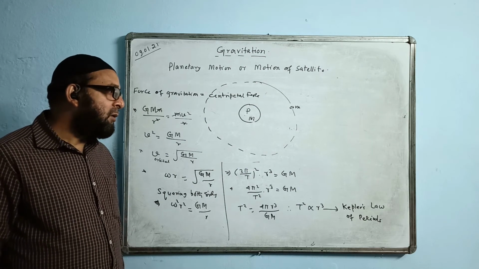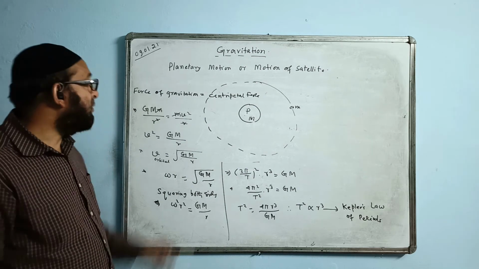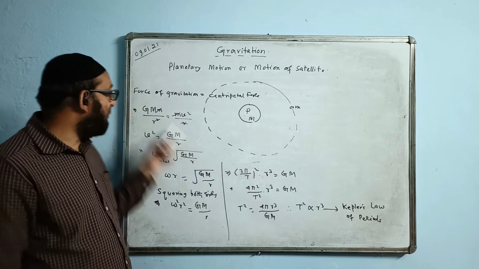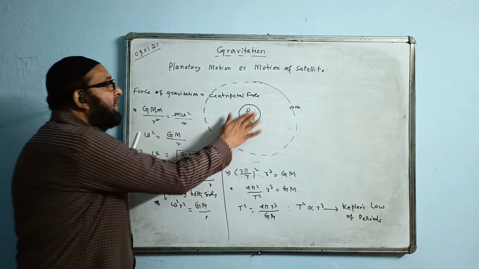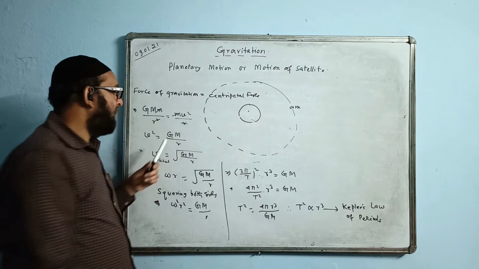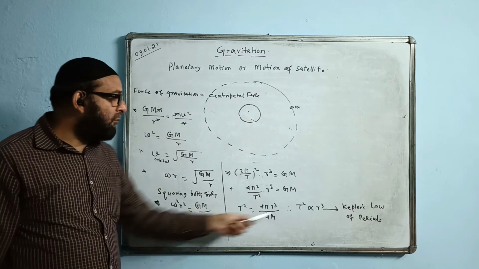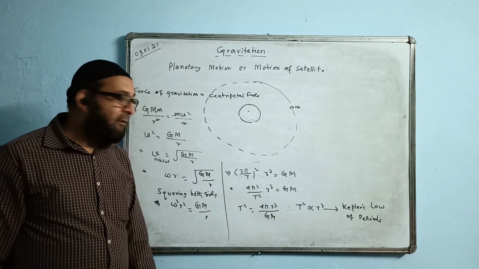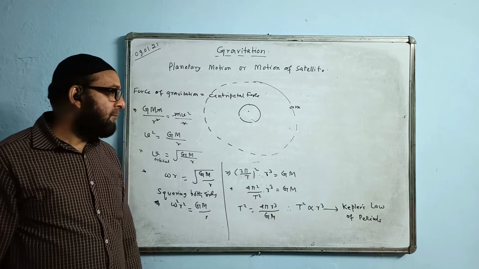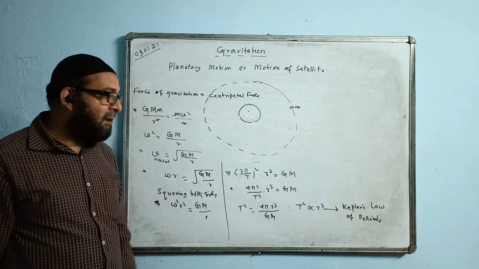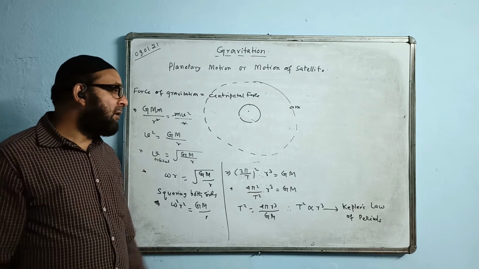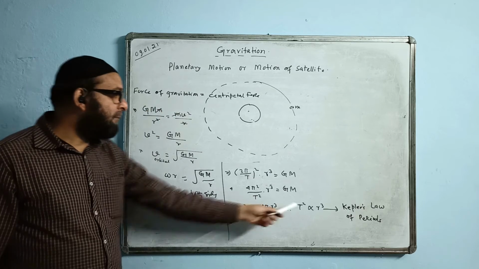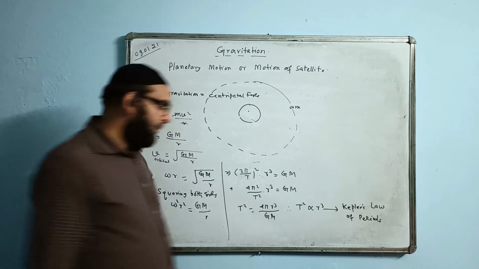If a question comes, using the law of gravitation, prove Kepler's law of periods, we have to start from here, taking the planet and sun system, and continue here and prove this one. This is called the law of periods for the planets, and that comes under Kepler's laws. Derive Kepler's third law of periods from the law of gravitation. We begin from here and end up here.